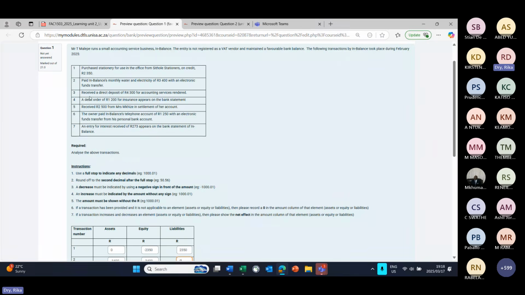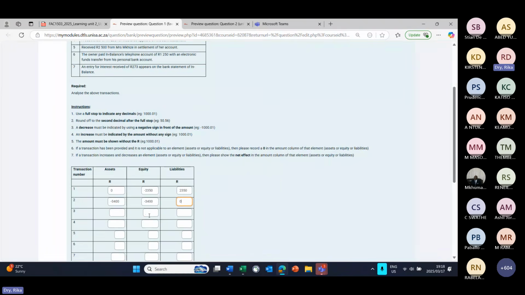Transaction 3, we received a direct deposit of 4,300 Rand for accounting services rendered. So the business delivered a service and was paid for it. So the services we rendered is an income, which means our equity will increase because income increases equity.